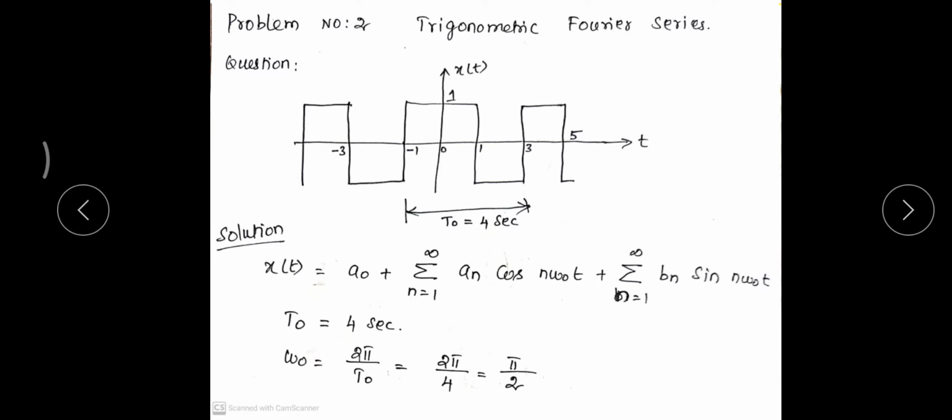As per the trigonometric Fourier series, first we should write down the formula. x of t is equal to a naught plus summation n equals 1 to infinity an cos n omega naught t plus summation n equals 1 to infinity bn sin n omega naught t. Now let us find the value of omega naught and T naught. So T naught is equal to 4 seconds. So omega naught is equal to 2 pi by 4, that gives pi by 2 radians per second.